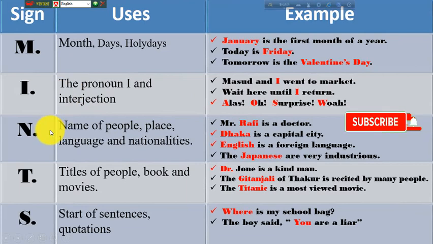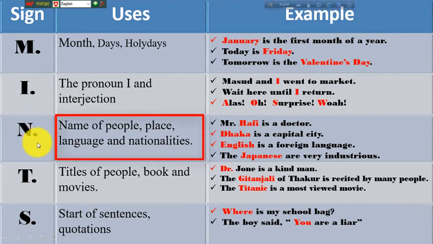Now N is for names of people, place, language, and nationalities. So the name of people, the name of any place, the name of any language, and the name of any nationalities will be in capital letters. The first letter of people, place, language, and nationalities will be in capital letters.